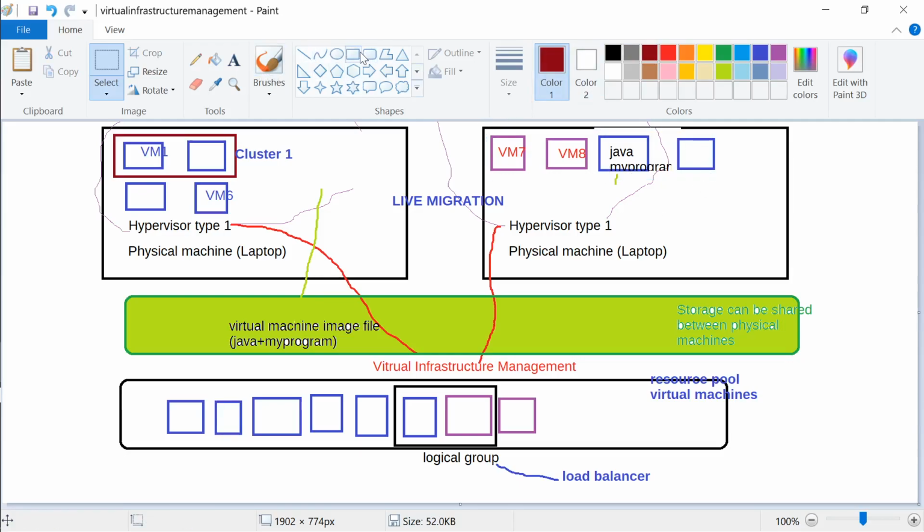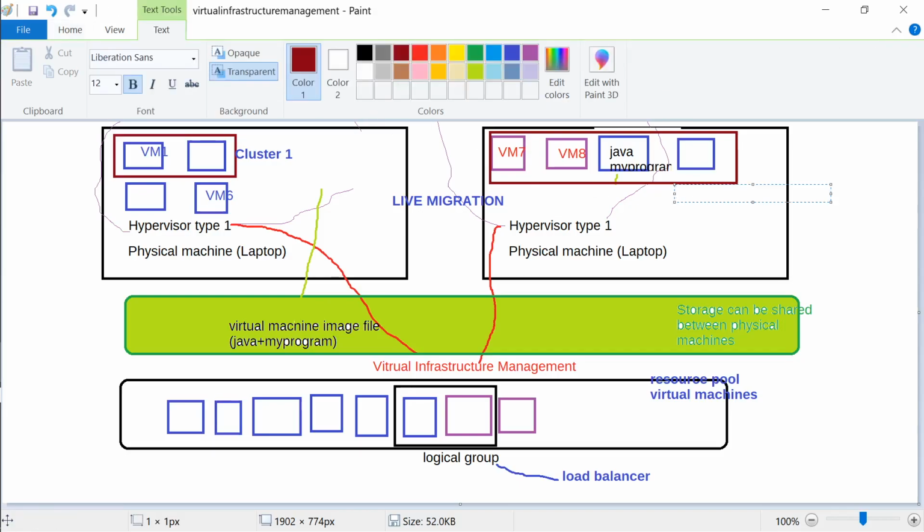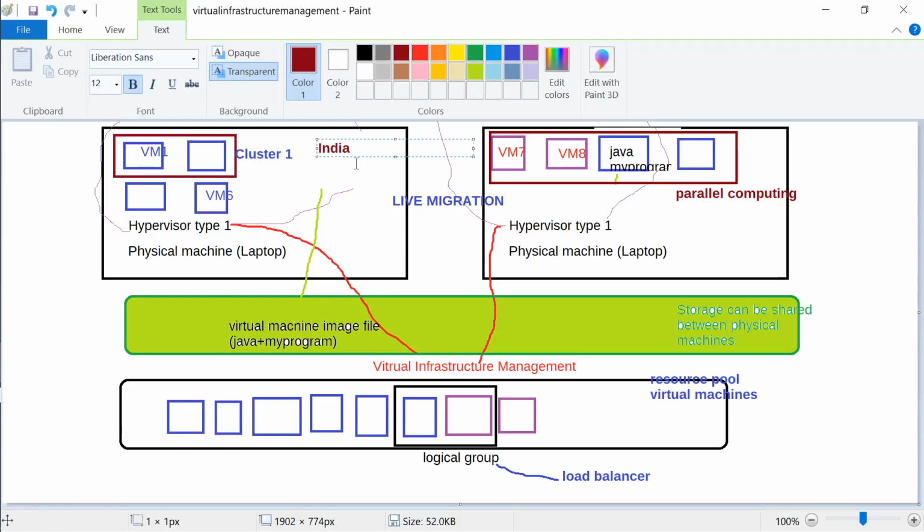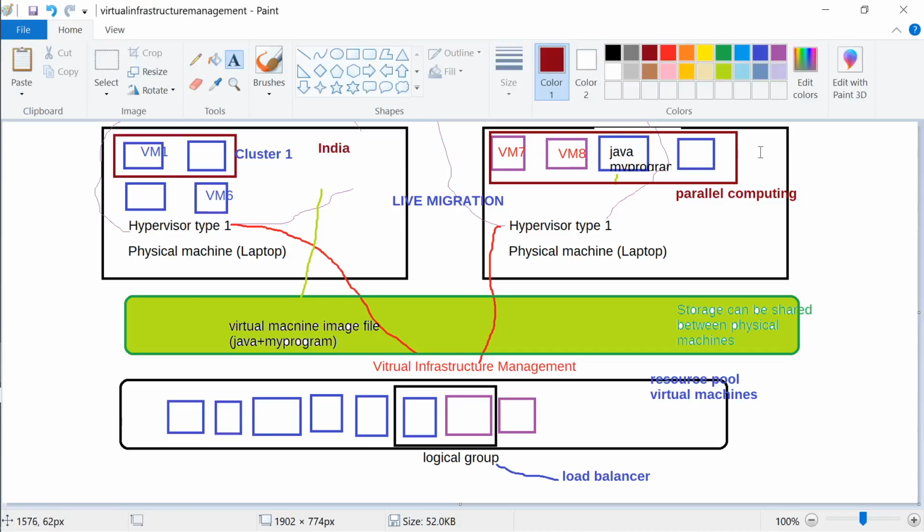Clusters are usually close to each other, they cannot be at a distance apart, because only if they are in the same place can you manage the cluster. Why would you use a cluster? We use clusters for something like parallel computing, right? You cannot have one machine running in India and another machine running in Africa, so you cannot create a cluster like that.